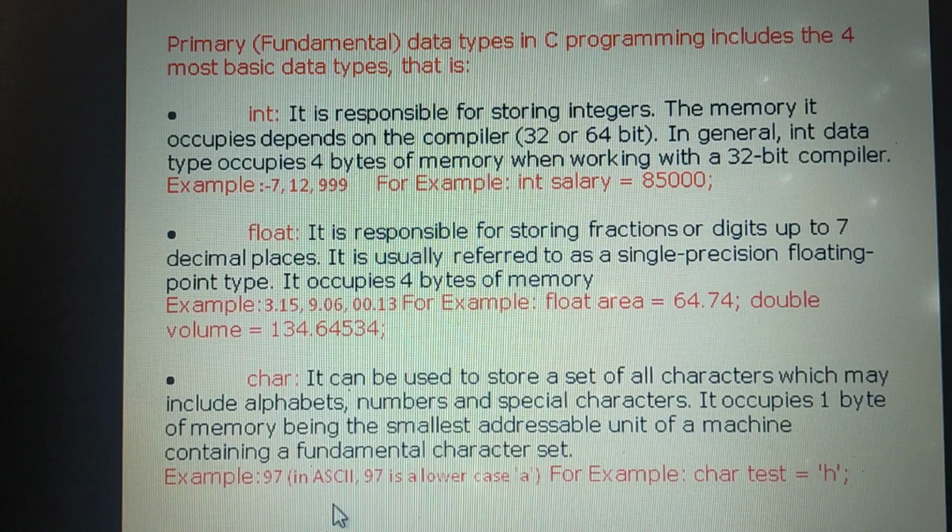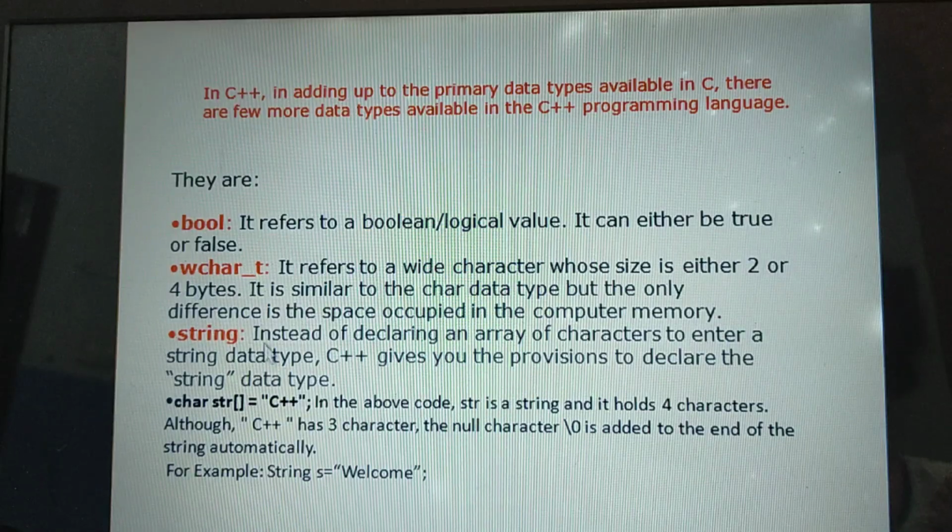Then any letter within single quotes, that is a character. Maybe numbers, alphabets, or special characters. Okay. This is the smallest addressable unit. Next, C++ provides a few more data types.